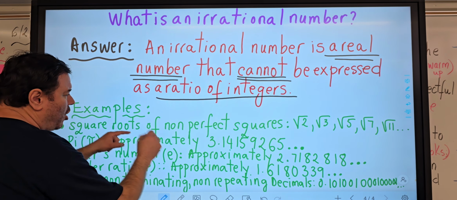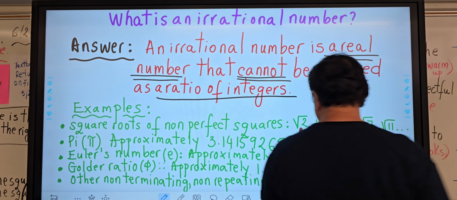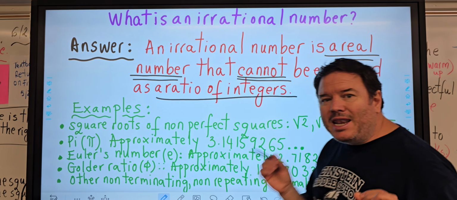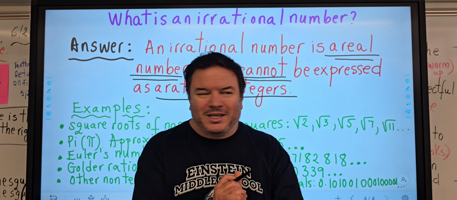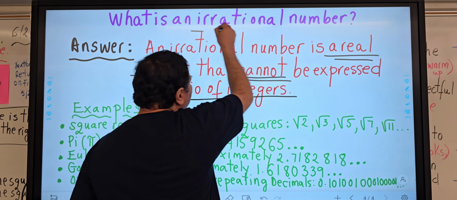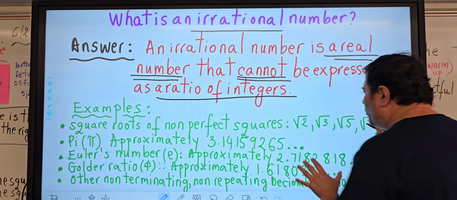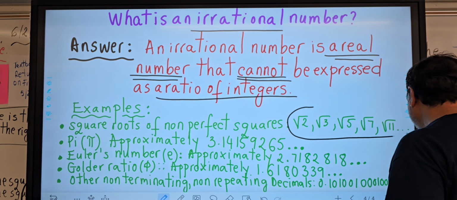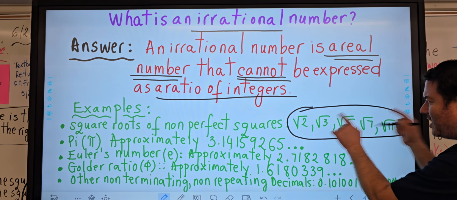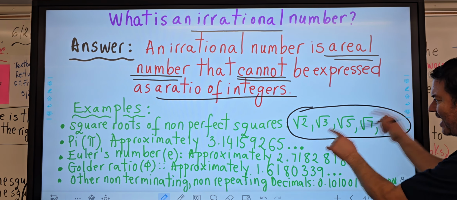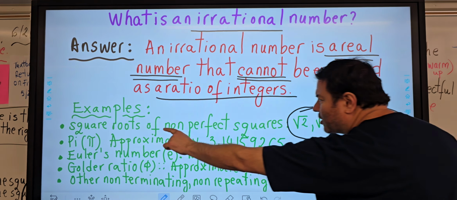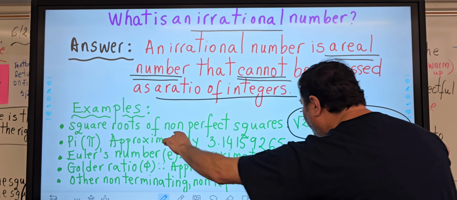Square roots of non-perfect squares. Please remember that any number that cannot come out of a square root is called an irrational number. Most of the questions on our testing are going to give you this type of answers. A number that cannot come out of the square root. Those are called non-perfect squares.